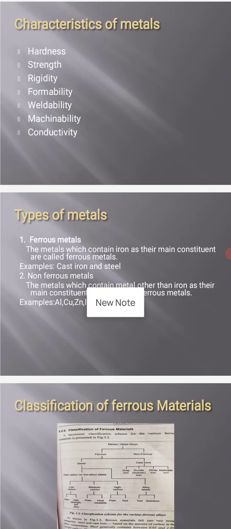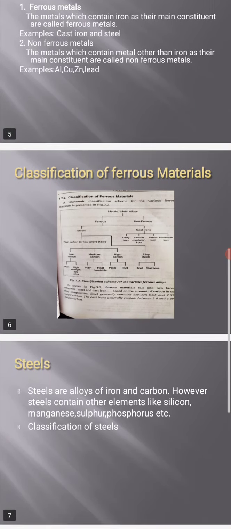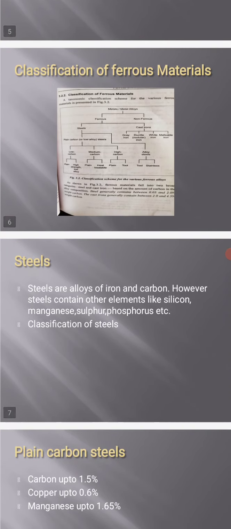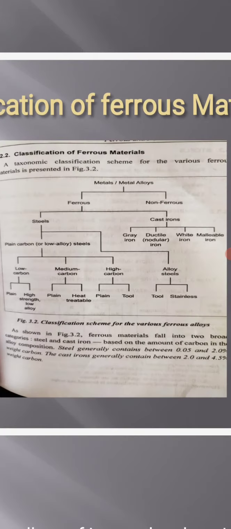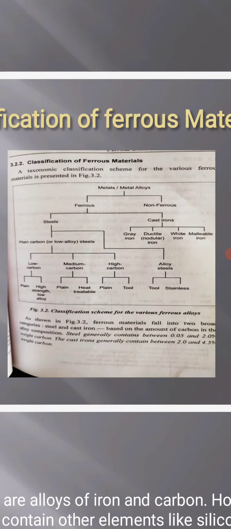So next is classification of ferrous materials. Metals are classified into two types, ferrous and non-ferrous. Ferrous metals are classified into two types, steels and alloy steels. Steels are further classified into low carbon steel, medium carbon steel, and high carbon steel. Alloy steels have stainless steel and tool steel. Cast irons are grey iron, ductile iron, white iron and malleable iron.